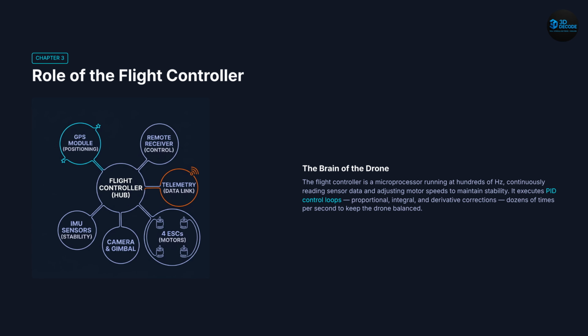Next, the flight controller, the brain of the drone. The flight controller is the central brain of the quadcopter. This tiny onboard computer reads sensor data hundreds of times per second and constantly adjusts motor speeds to maintain stability. It runs advanced control algorithms called PID loops, proportional, integral, and derivative corrections, to counteract tilt, wind, vibration, and movement instantly. Without the flight controller, stable quadcopter flight would be impossible.